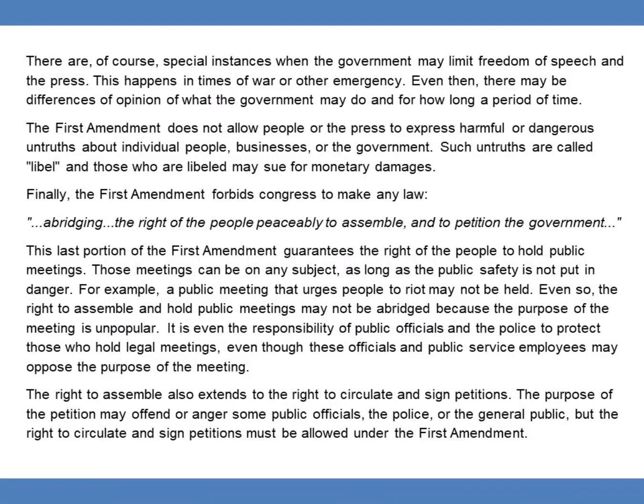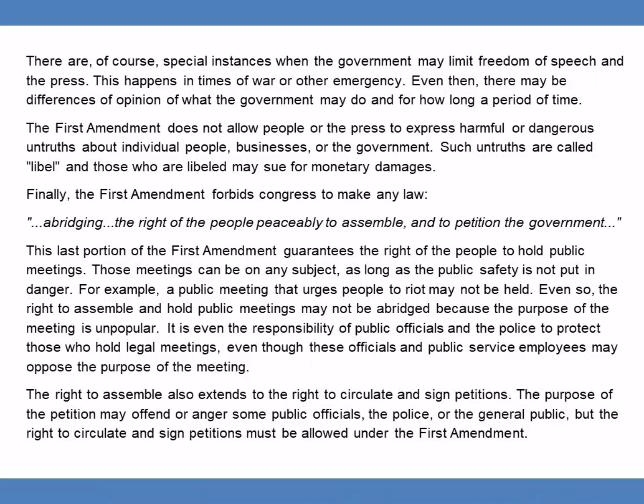Finally, the First Amendment forbids Congress to make any law abridging the right of the people peaceably to assemble and to petition the government. This last portion of the First Amendment guarantees the right of the people to hold public meetings. Those meetings can be on any subject as long as the public safety is not put in danger. For example, a public meeting that urges people to riot may not be held. Even so, the right to assemble and hold public meetings may not be abridged because the purpose of the meeting is unpopular. It is even the responsibility of public officials and the police to protect those who hold legal meetings, even though these officials and public service employees may oppose the purpose of the meeting.